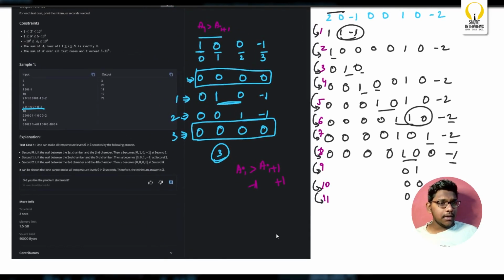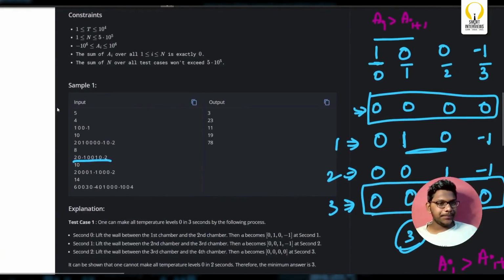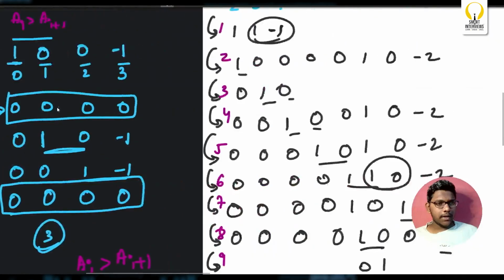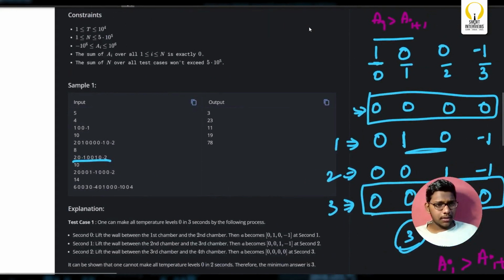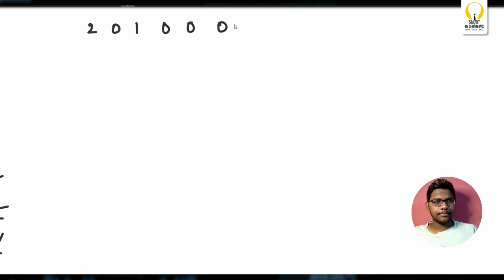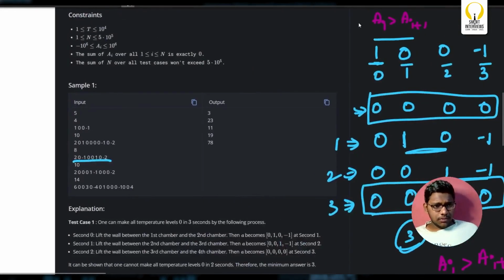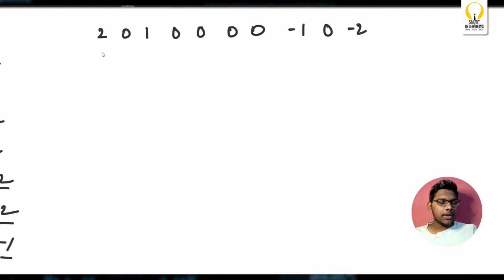Okay, okay. Now, but how do you find this? How do you find this? Okay, let's consider the second example as well. 2, 0, 1, 0, 0, 0, 0, minus 10, minus 2. Yeah, now we'll simulate and we'll see what happens.